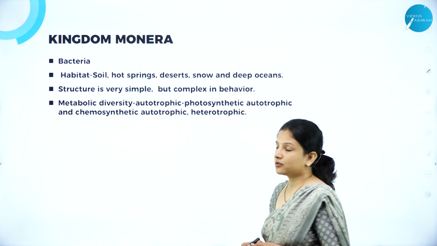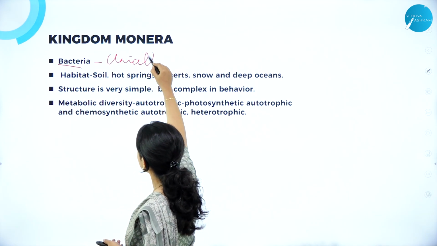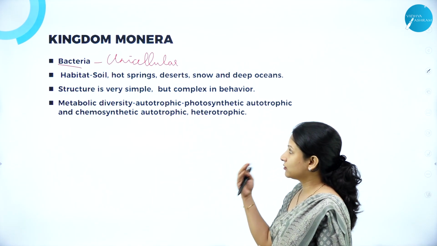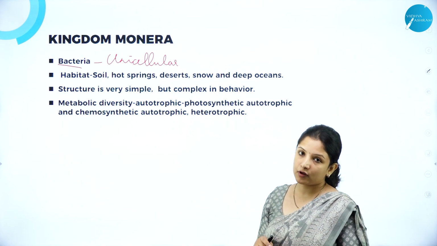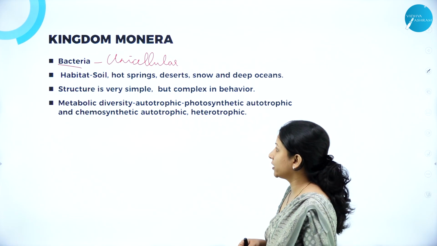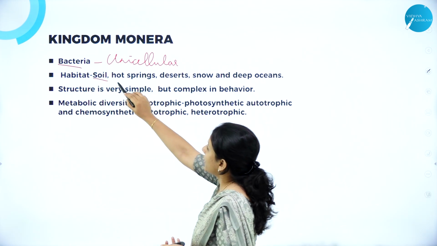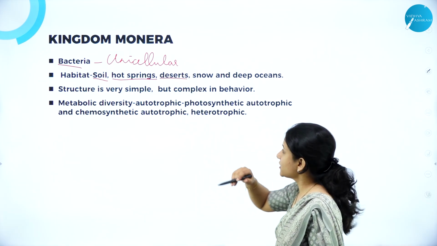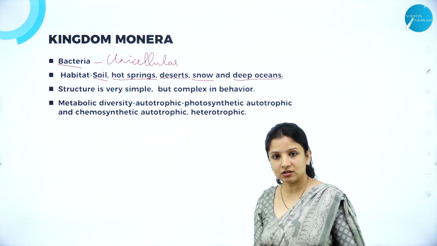So Kingdom MONERA, under this the bacteria are unicellular. We have already seen in the previous session, where I talked about the different kingdoms in general, that they have a cellular level of organization and are unicellular in nature. So all bacteria come under Kingdom MONERA. They can live in soil, in extreme conditions such as hot springs, in deserts, that is arid conditions, in snow, freezing temperatures, and in deep oceans where the light doesn't penetrate.